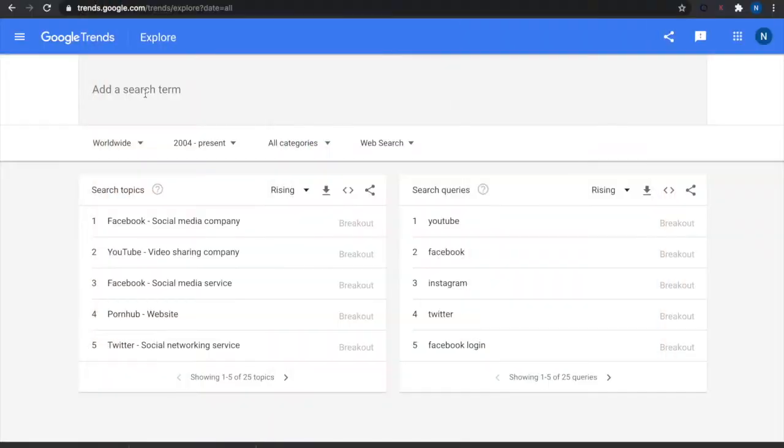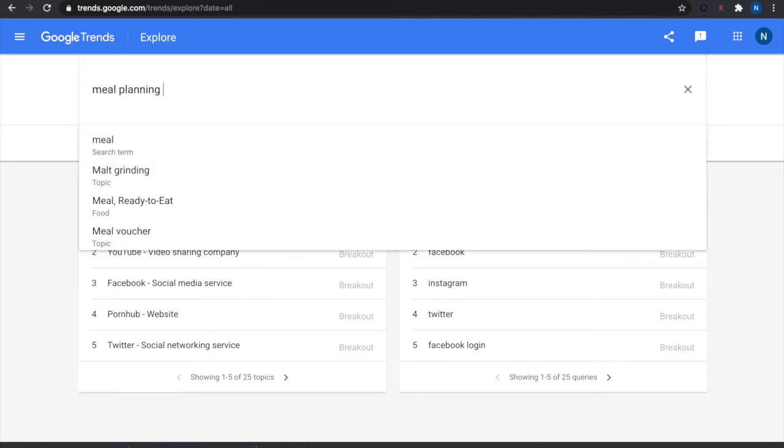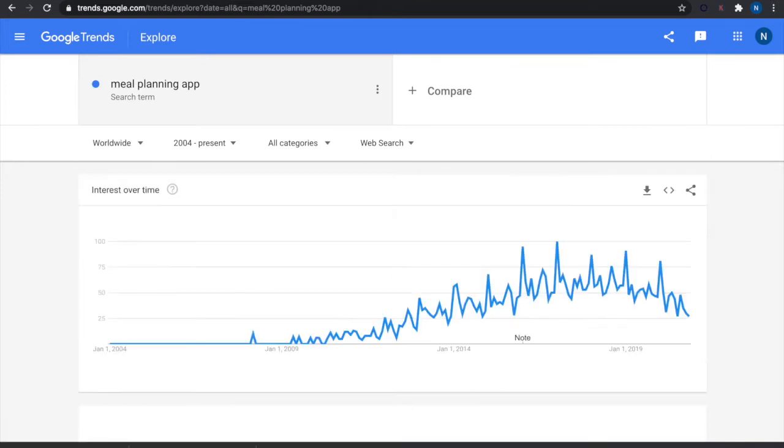Google, as we know, is the world's largest search engine. That means it has data for all the search terms that people are searching all over the world. And Google Trends gives you the relative trend of a certain search term and its popularity over time. So what you can do is type in a certain search term here. So first I'm going to type meal planning app. Let's see what the trend is like.